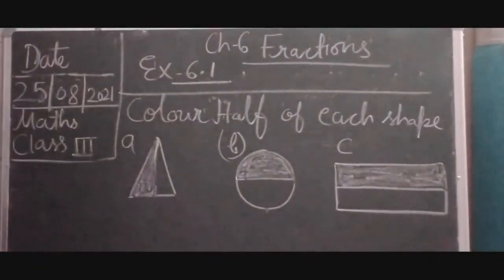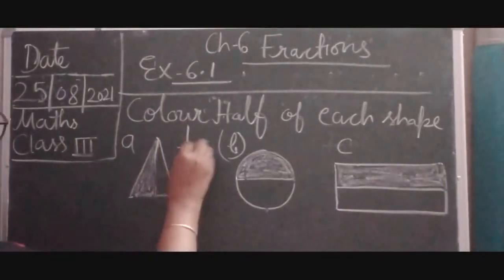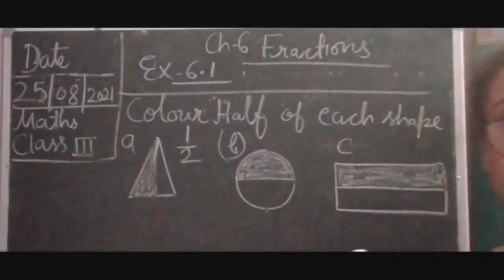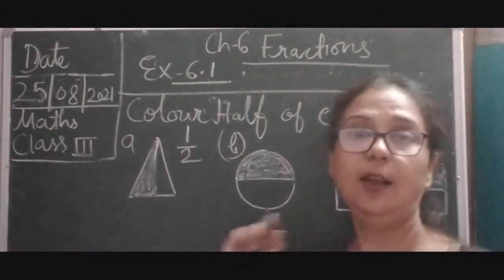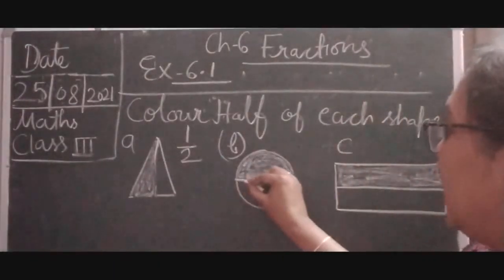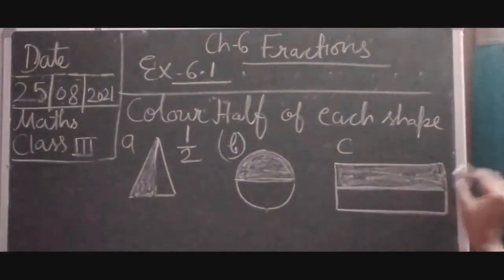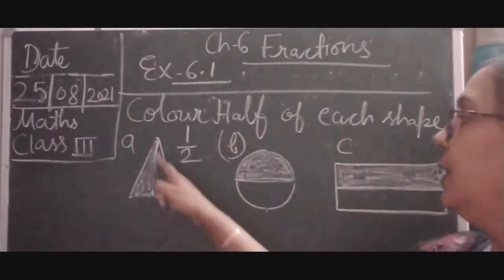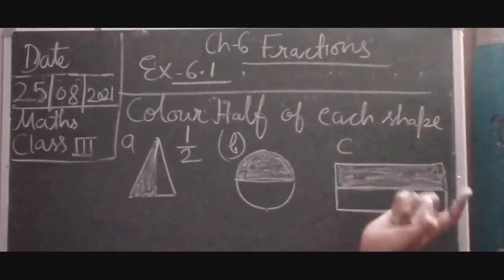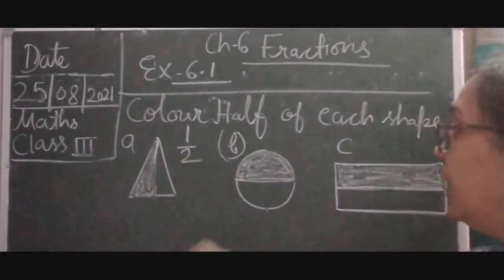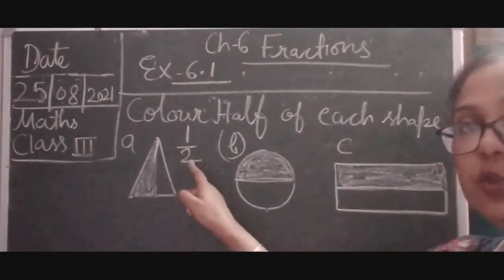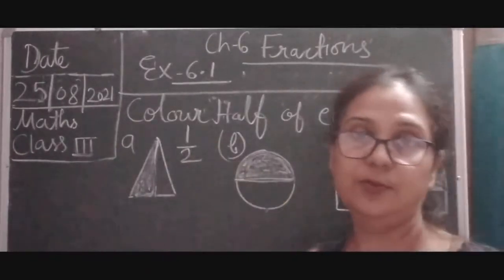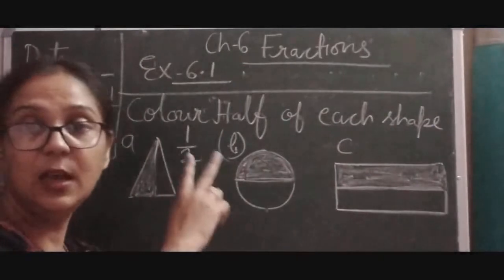So here children, अभी आपने सीख लिया कि it means two parts are there. सारे shapes के आप देखेंगे two parts हैं, ठीक है। two parts में से एक part मैंने कलर कर दिया। सबका देखिए, they are all divided into two equal parts। और the question is color half of each shape, मतलब आधा आधा सबको आपको कलर करना है। तो जब आपने कलर कर लिया तो आपने देखा two halves are there, two halves and one part you have shaded, so that is why 1/2।